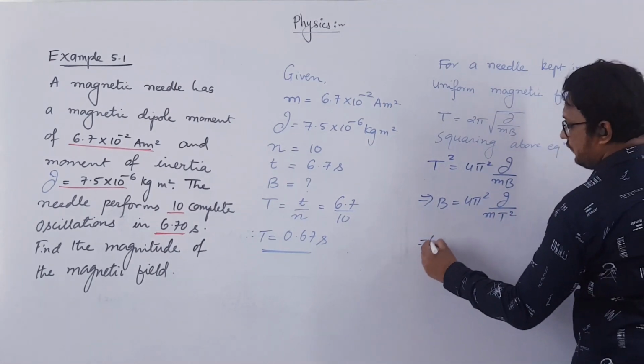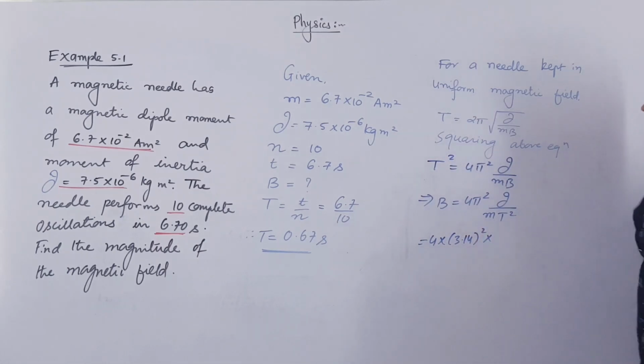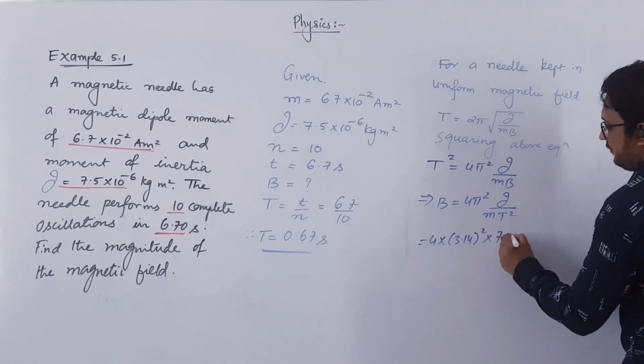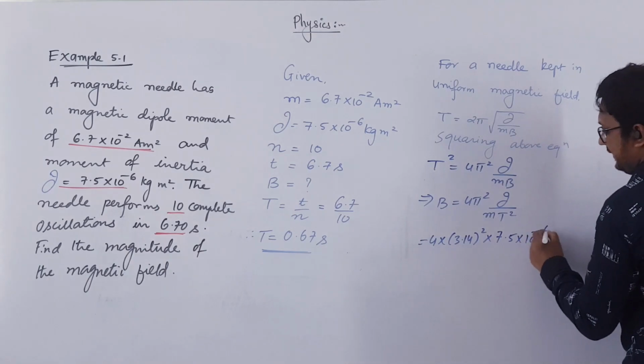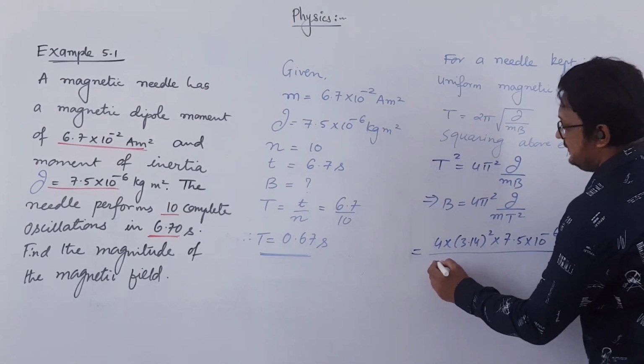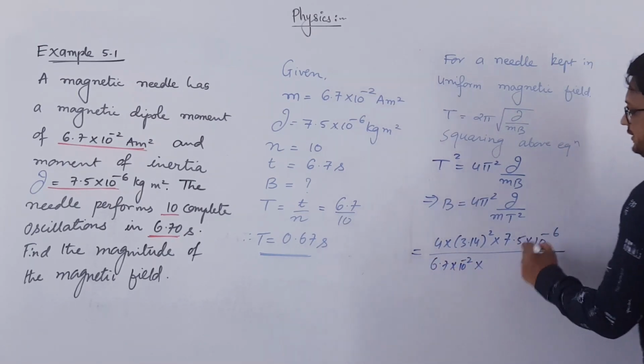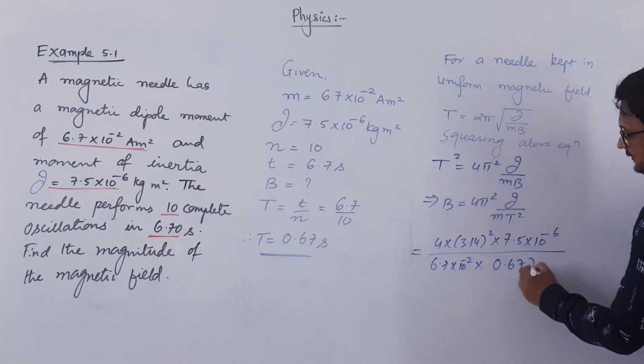So this is equal to 4 into 3.14 square into moment of inertia 7.5 into 10 to the power minus 6, whole over the magnetic dipole moment 6.7 into 10 to the power minus 2, into T square, which is 0.67 square.